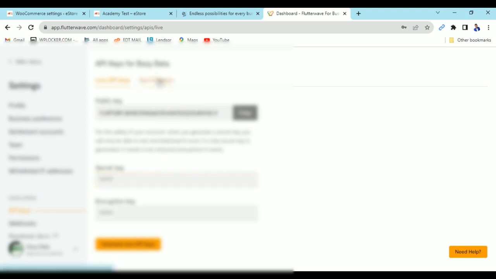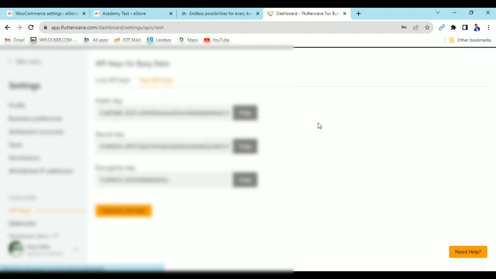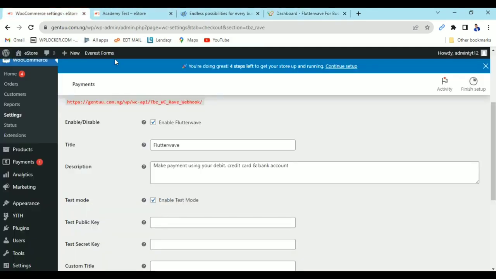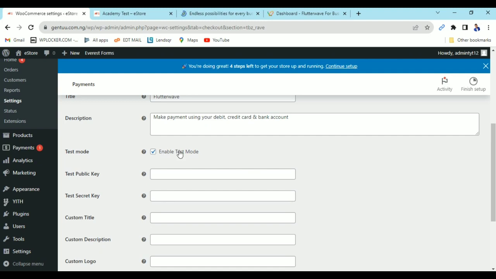So I'm just going to use the one of the test, because this is a testing website, it's not a real website. Now if you are not using the test one, you can see enable test mode. But if you change it, look at what we have here: test public key, test secret key. If I take it off, now they will ask you to enter a live key, which means you need to make a real payment before this process is going to work.